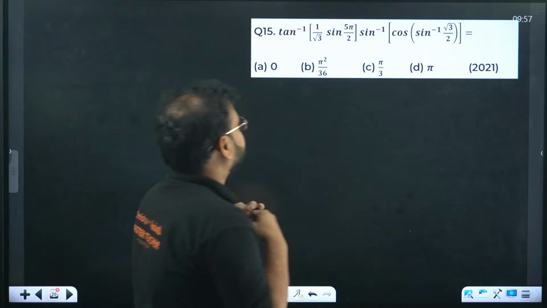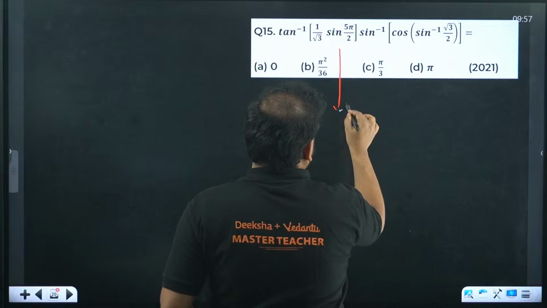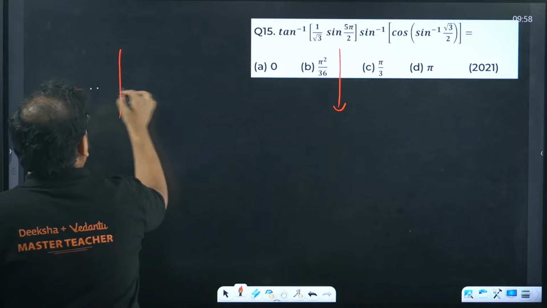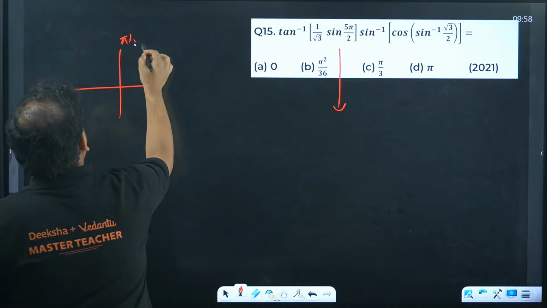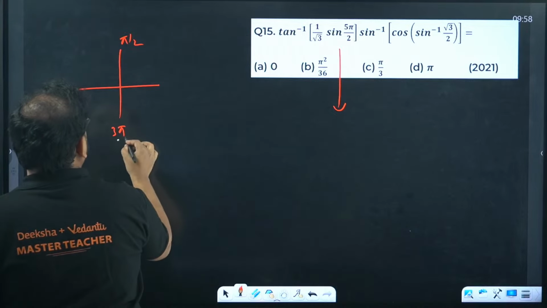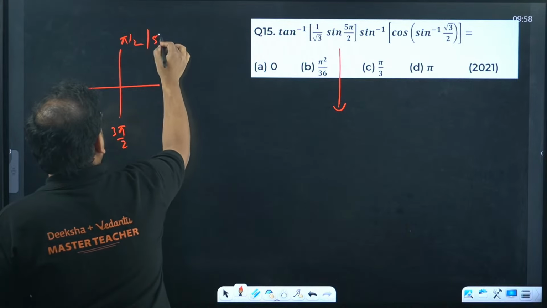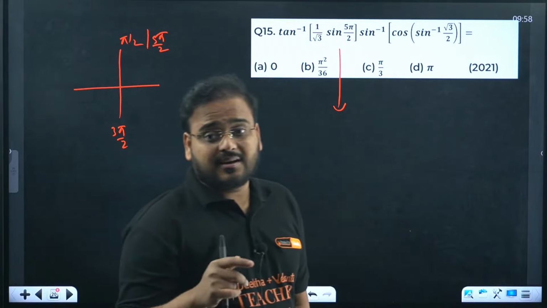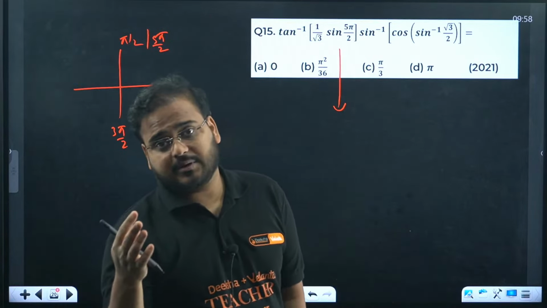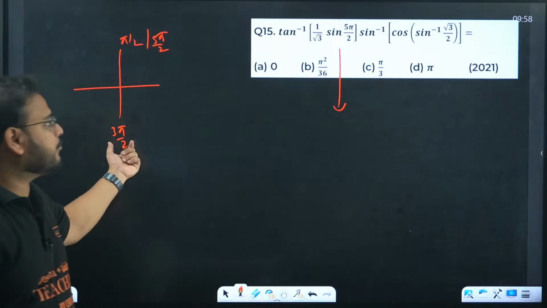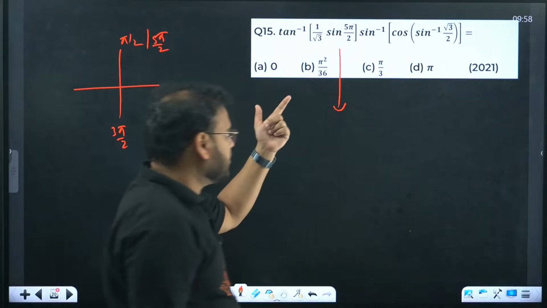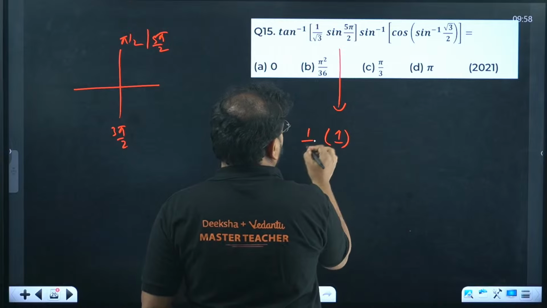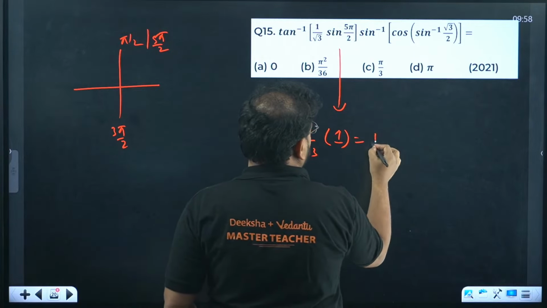How about this one? Sine 5 pi by 2, how much is that? Please check. Pi by 2, 3 pi by 2, 5 pi by 2. Why am I doing this? Because if you take plus or minus, you should know why. If it was 3 pi by 2, you have to take minus sign over there. It's not like that. So answer becomes 1, 1 times 1 by root 3. That's simply 1 by root 3.